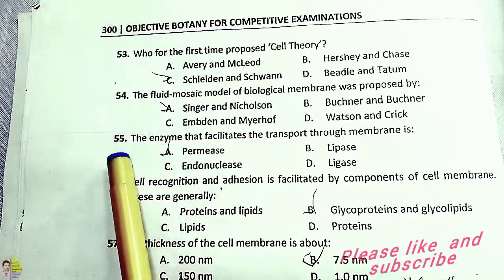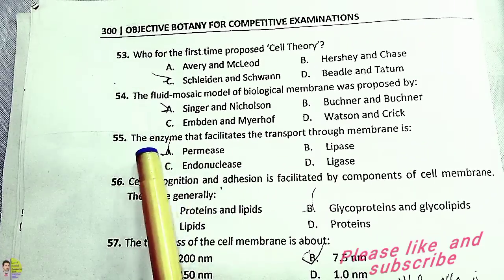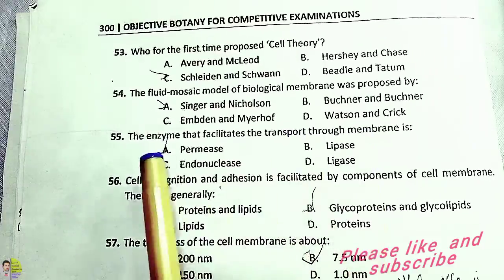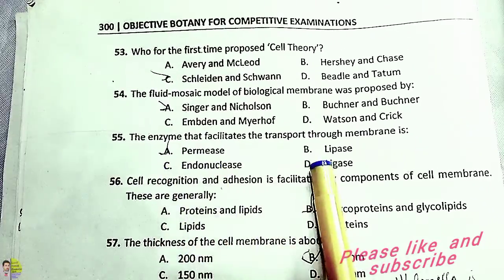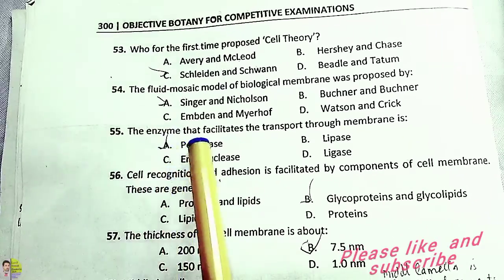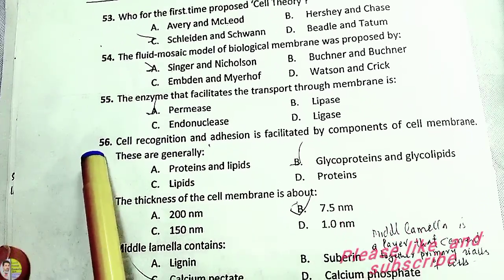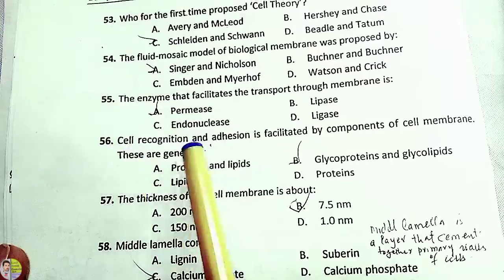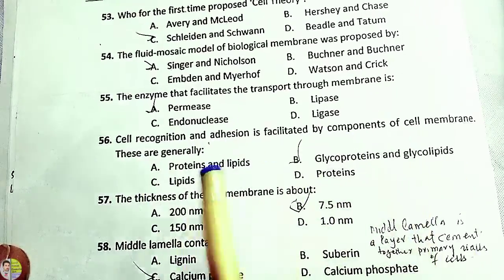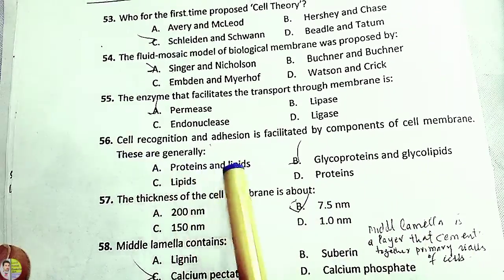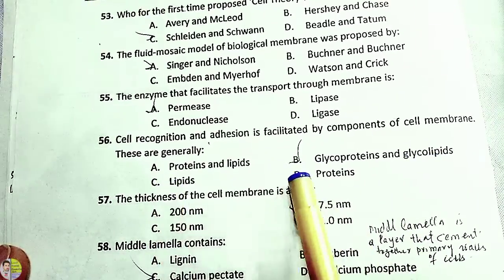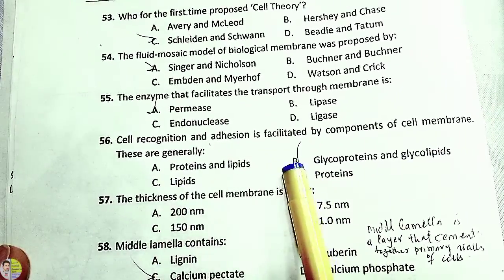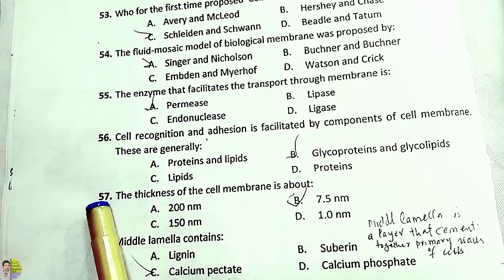Singer and Nicolson. 55. The enzyme that facilitates the transport through membrane is: option A, permease; B, lipase; C, endonuclease; D, ligase. So the correct option is permease. Number 56. The cell recognition and adhesion is facilitated by components of the cell membrane. These are generally: A, proteins and lipids; B, glycoproteins and glycolipids; C, lipids; D, proteins. So the correct option is B, glycoproteins and glycolipids.